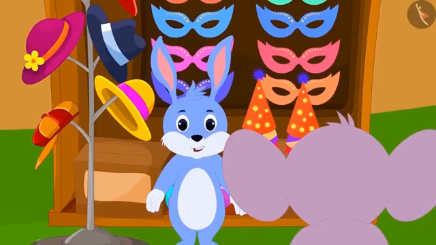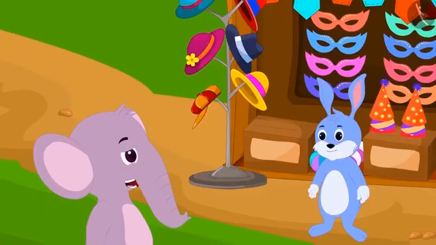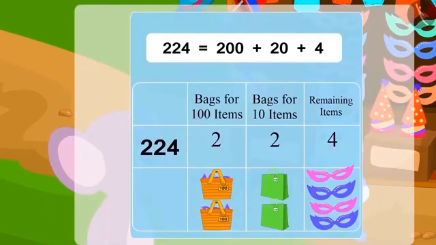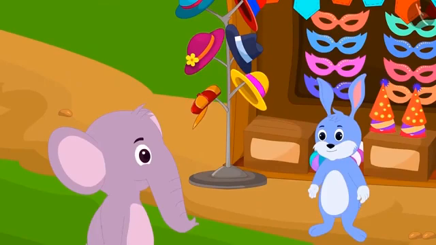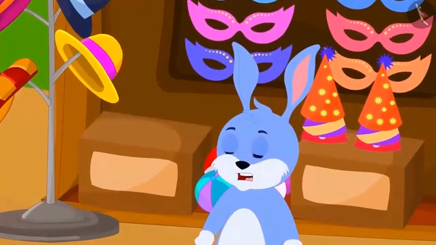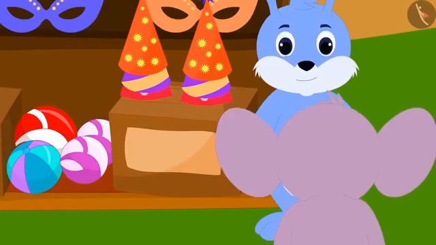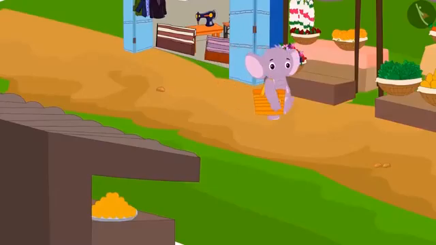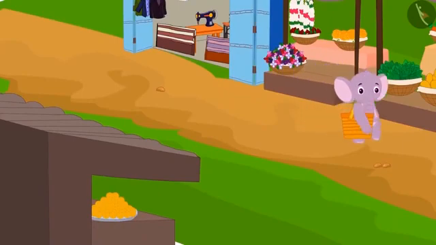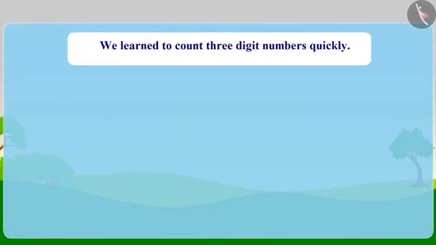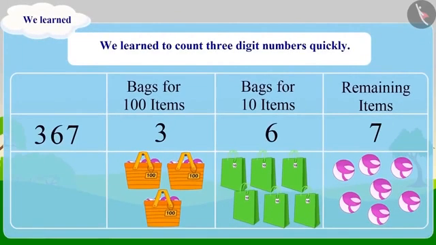Give me my money, Bunny said to Appu. First of all, give me the 4 masks remaining. Then I will give you the money, Appu said to Bunny. Bunny was shocked at how Appu could count all the masks so quickly. He gave Appu his 4 masks and took the money from Appu. Appu went home happily after taking his bags and 4 masks. So children, today we learnt to count 3-digit numbers quickly by grouping.